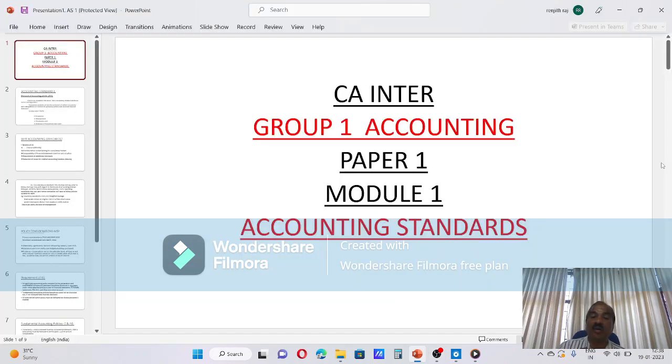Still, from the available sources, both accounting papers have been clubbed together, and accounting standards definitely will be there. For the coming exam, the syllabus is the present syllabus itself, and in paper 1, group 1 accounting, module 1 accounting standards, we are dealing with that today.